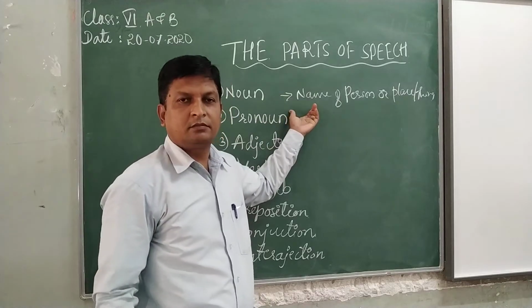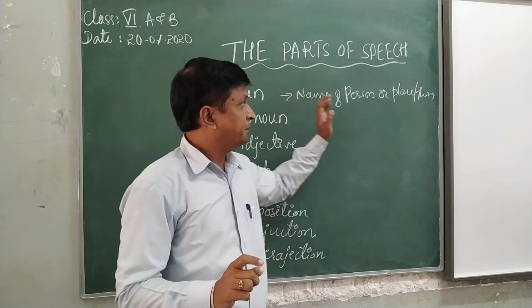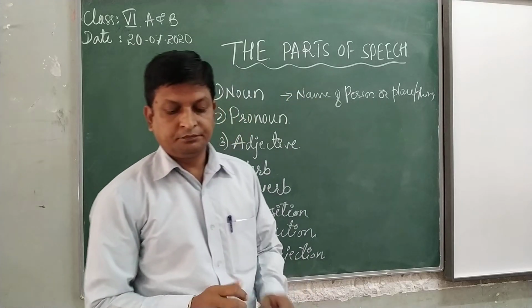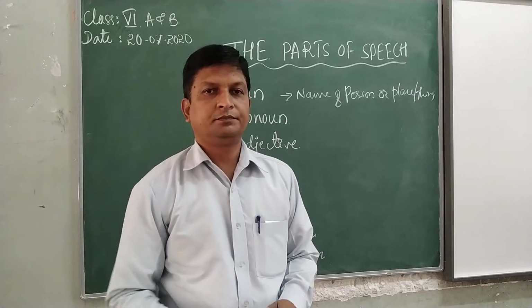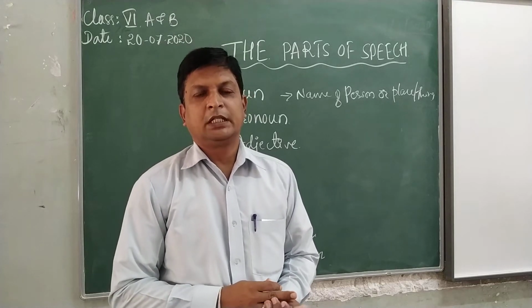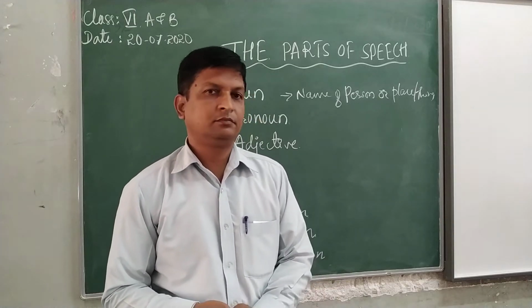The name of person or place or thing, Rama, Shyama, Gita, Sita, these are the nouns.